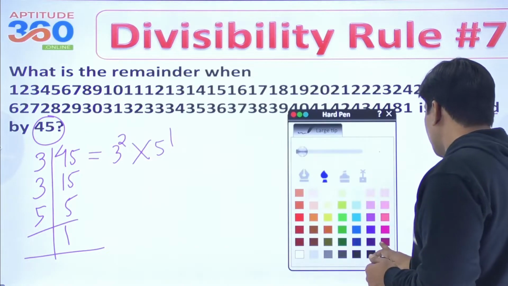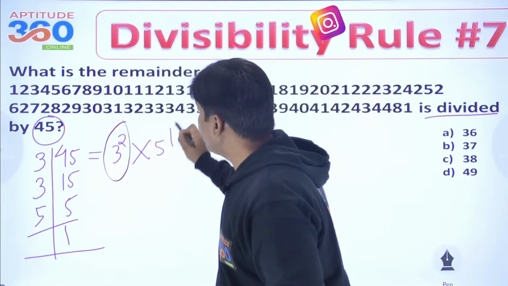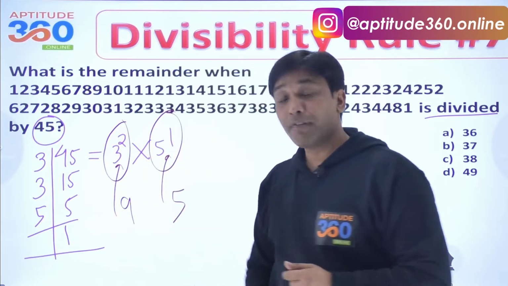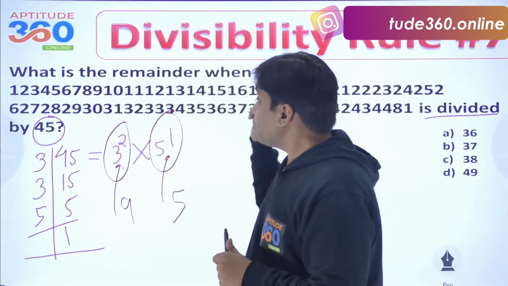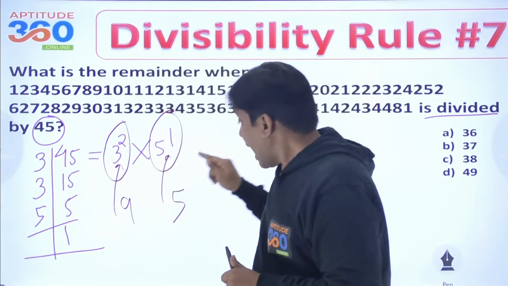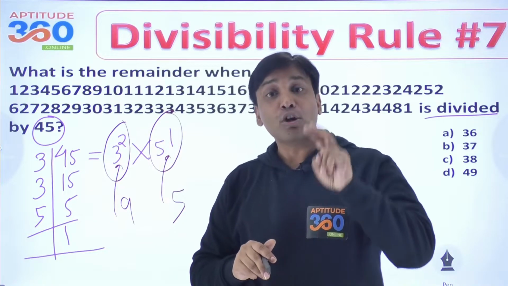Hence, what are the divisibility rules that you should be checking? You should be checking for this number and this number. This in fact is 9 and this in fact is 5. So in order for a number to be divisible by 45, the number should be divisible by 9 and it should be divisible by 5. Is that okay? Now you know the divisibility rule of these two numbers.